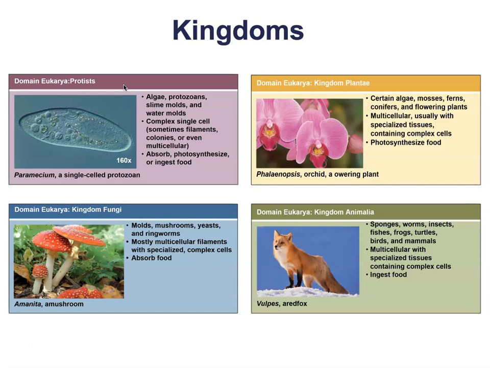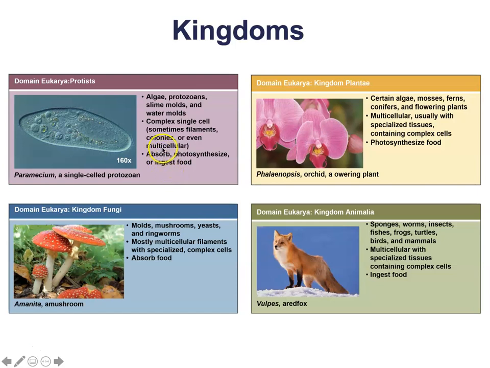Some are going to be photosynthetic. Some must absorb their nutrients from their environment. So they're going to have a wide variety. They're going to be single-celled. They can absorb, photosynthesize, or ingest their food.